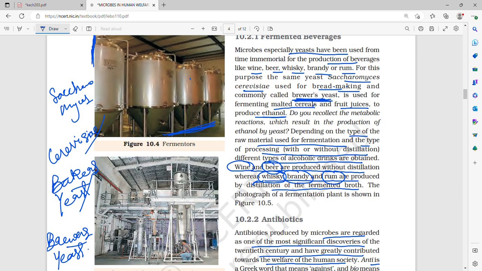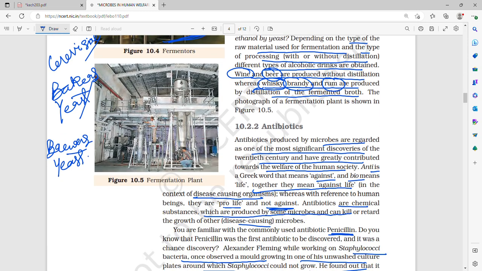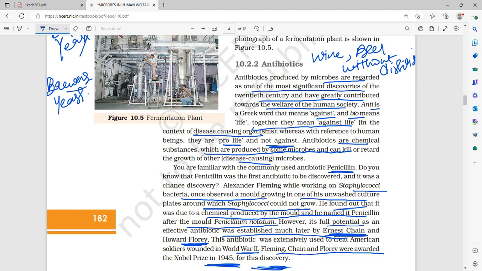Depending on the type of raw material used for fermentation, with or without distillation, different types of alcoholic drinks are obtained. Wine and beer can be made without distillation, whereas rum, brandy and whiskey are produced by distillation of the fermented broth.